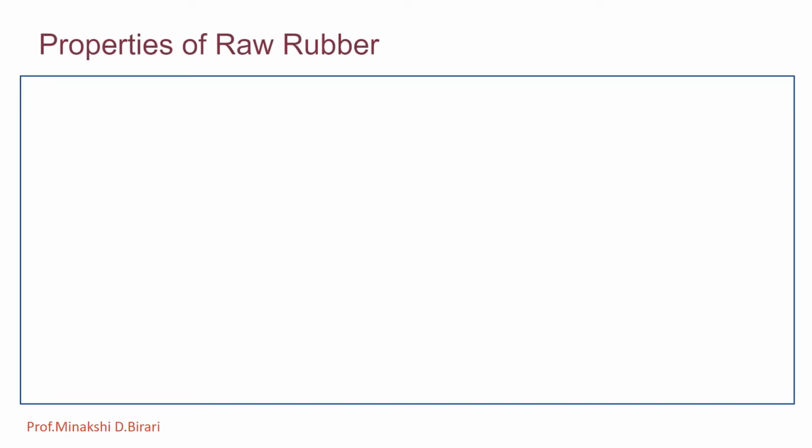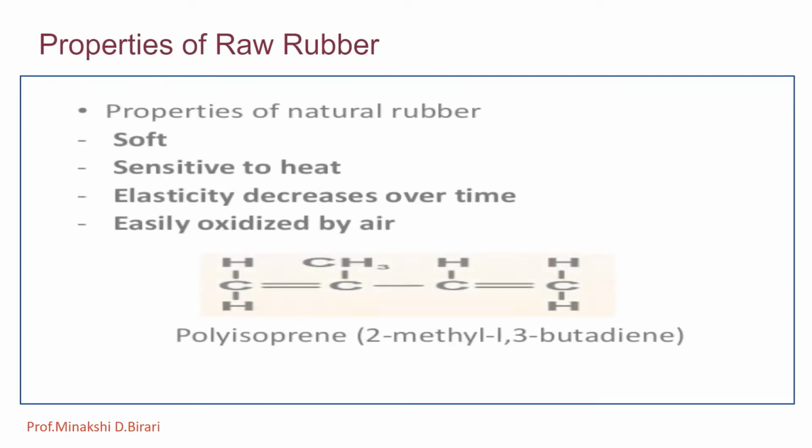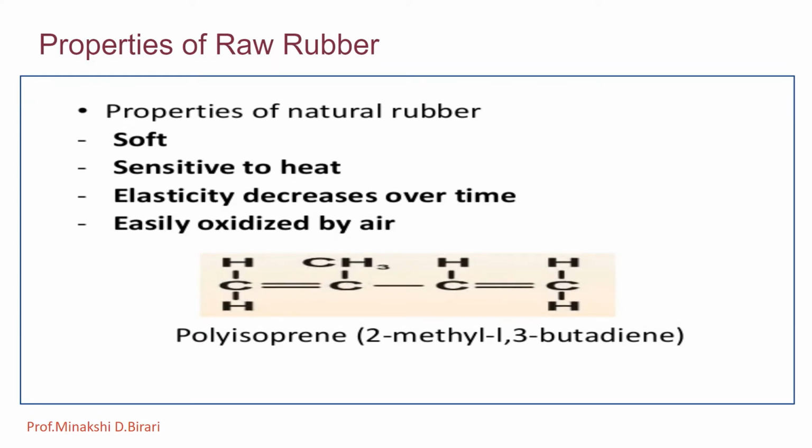Now let us see the properties of raw rubber. So what are the properties? Natural rubber is an amorphous solid. It is soft and sensitive to heat. The elasticity decreases over time, and it is easily oxidized by air. Since it is colloidal in nature, it has no definite melting point or boiling point. It becomes soft and sticky in hot summer, while in cold weather it becomes hard and brittle.